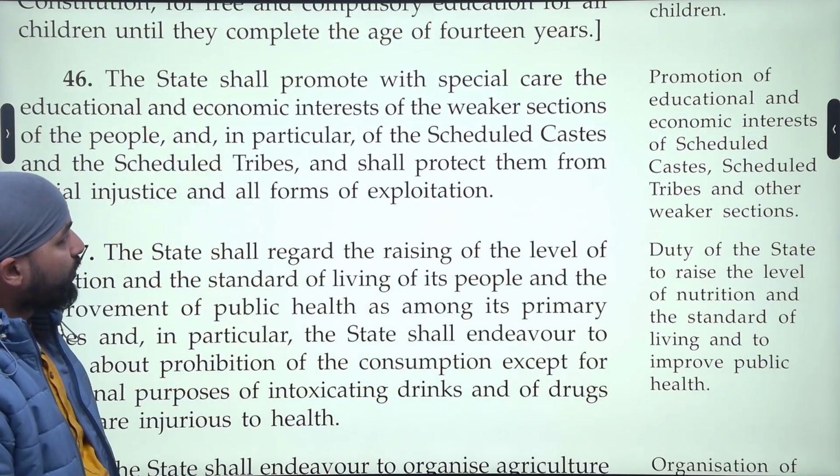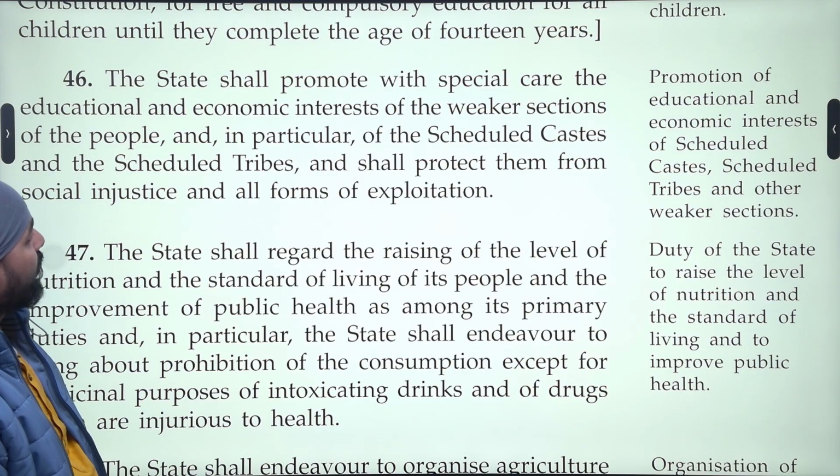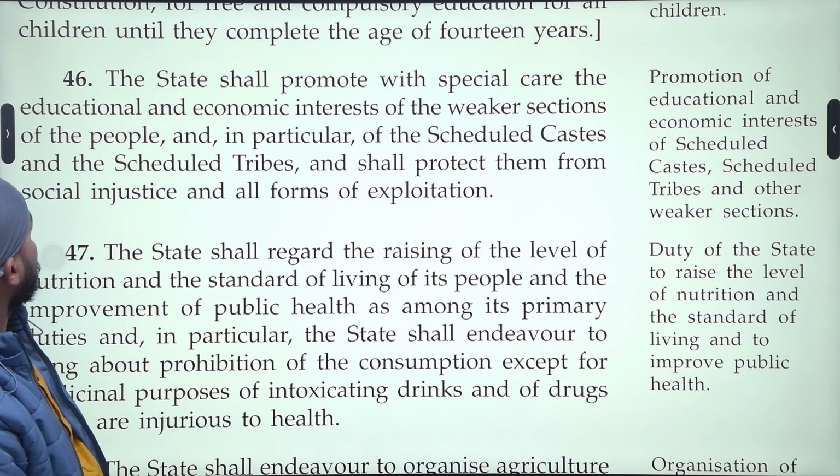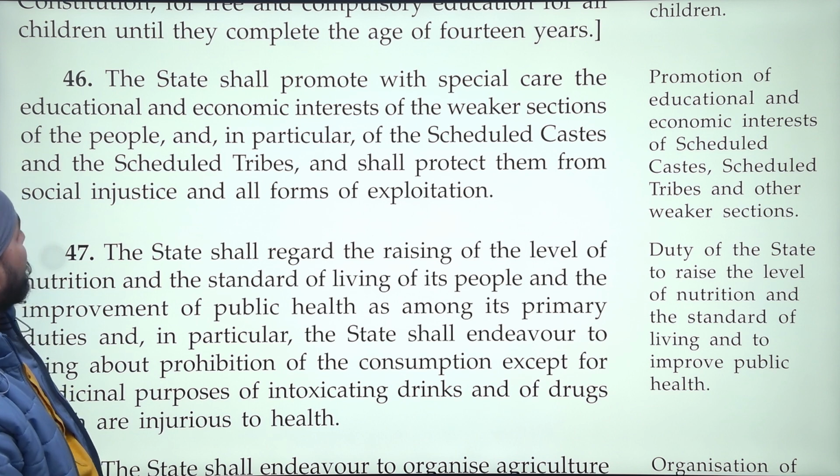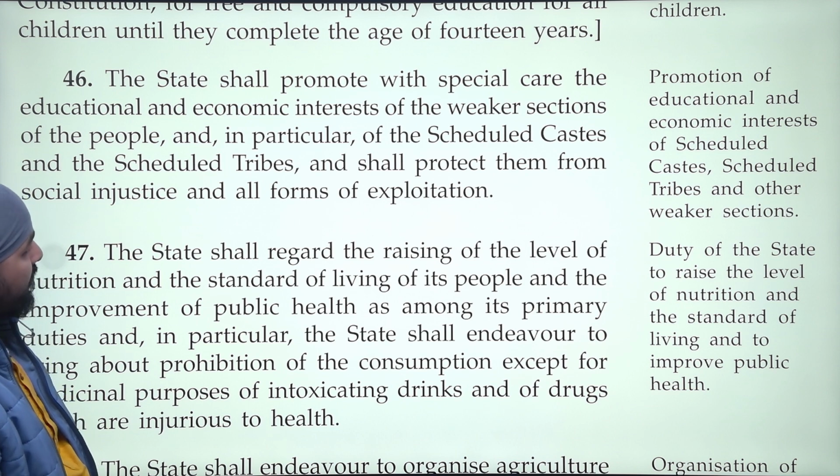The state shall promote with special care the education and economic interest of the weaker sections of the people, and in particular of the scheduled castes and the scheduled tribes, and shall protect them from social injustice and all forms of exploitation.